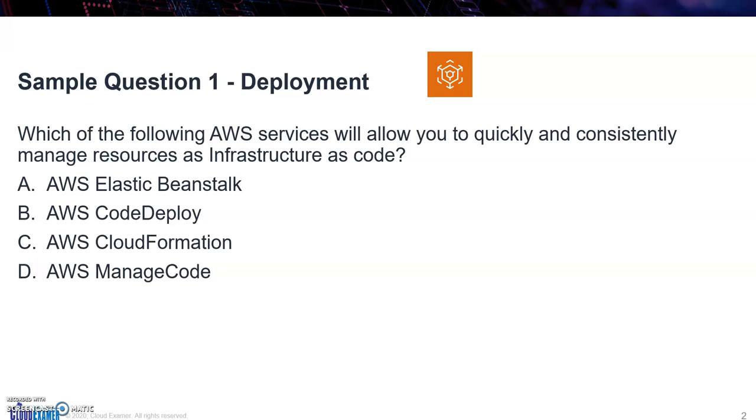And the last one, AWS Managed Code. And you may be thinking, okay, I've never heard of that one. It may not be a service. So if you're sure that D is not a service, you can eliminate that one from the answers. So you're left with the first three: Beanstalk, Code Deploy, and CloudFormation.